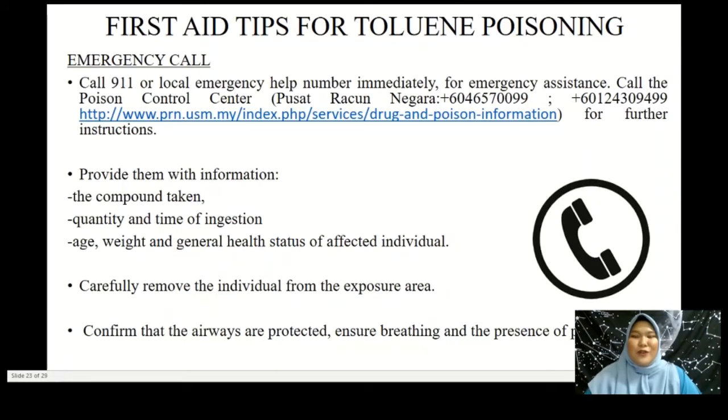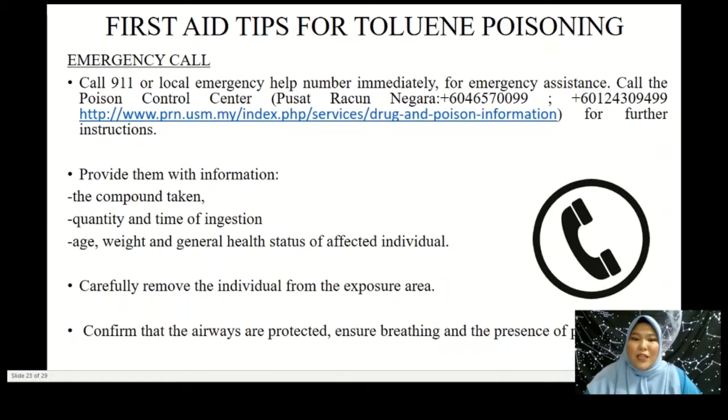Then I will continue on how to handle an emergency situation related to toluene poison. Firstly, emergency call. Remember to call 911 or the local emergency number immediately for assistance. Call the Poison Control Center, or Pusat Racun Negara, on the number stated in the slide, or visit their website for further instruction. While calling them, if possible, provide information on the compound taken by the victim, quantity and time of ingestion, and the age, weight, and general health status of the affected individual.